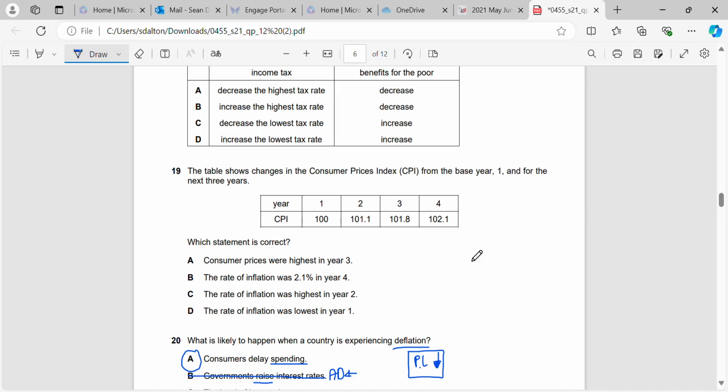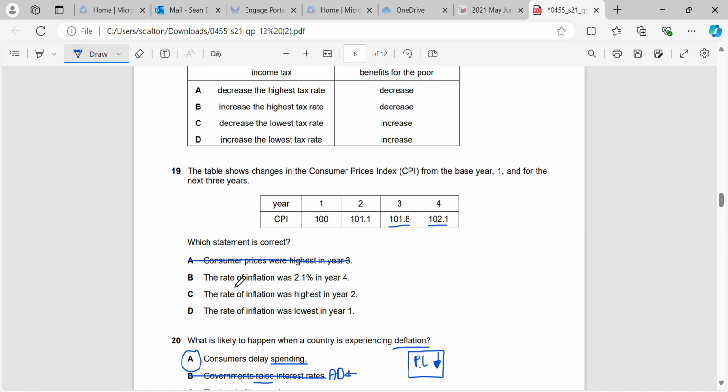Okay, question 19. So this is one of these simple questions where we just need to read the table and calculate what's correct from the information that they've given us. So, what statement is correct? Consumer prices were highest in year 3. Okay, well that's wrong, because we can see here that in year 4 consumer prices are higher than they were in year 3. They're 102.1 in year 4, but only 101.8 in year 3.